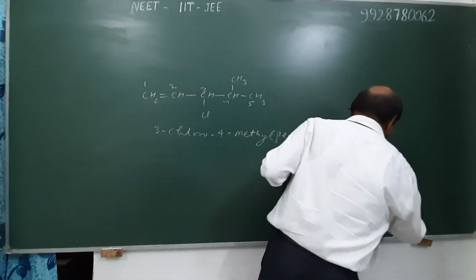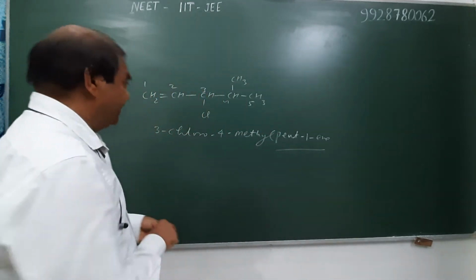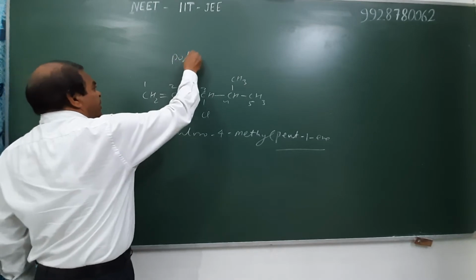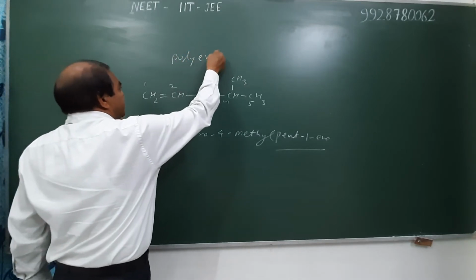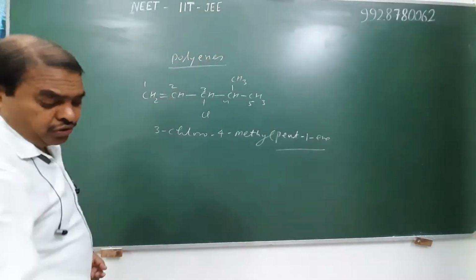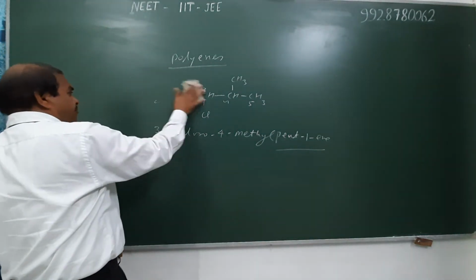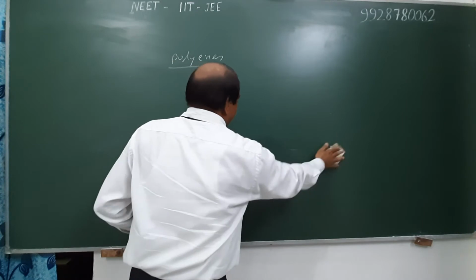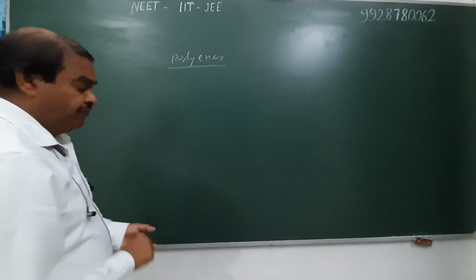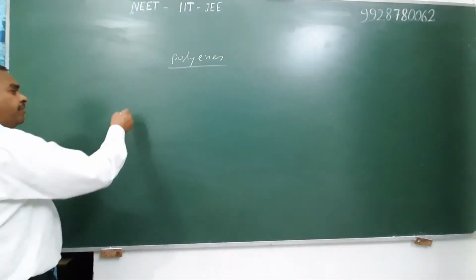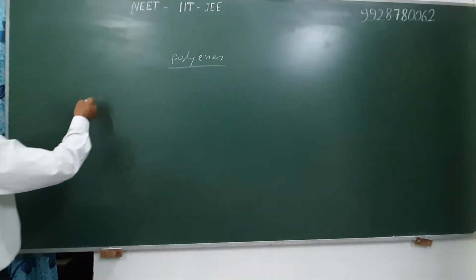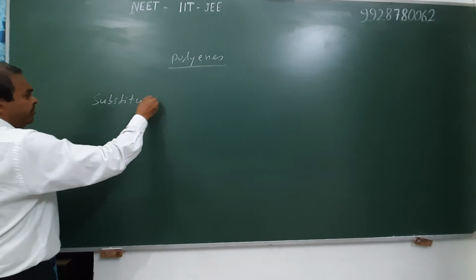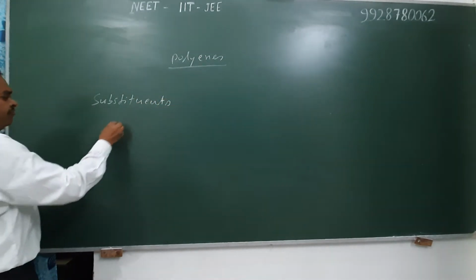Now we discuss IUPAC name of polyenes. Polyenes are those hydrocarbons which contain a carbon-carbon double bond more than one time. And hence order of naming: first of all, we write the name of substituents alphabetically.